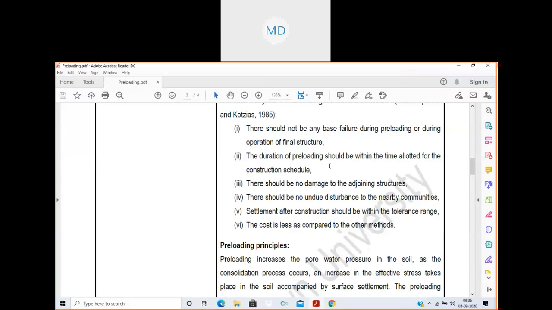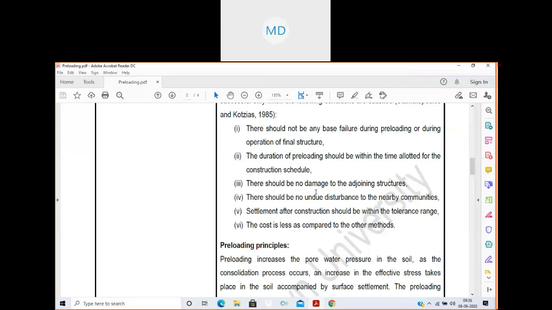Depending on the time period, the preloading technique should be applied. It is not that most of the time is consumed in applying preloading and now you're unable to construct the structure because your time limit is finished. So these things should be taken care of. It should satisfy the construction schedule.